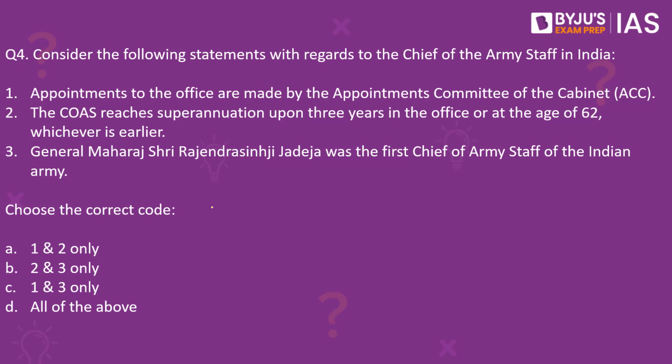Second, the COAS, that is the Chief of the Army Staff, reaches superannuation upon 3 years in the office or at the age of 62, whichever is earlier. Third, General Maharaj Shri Rajendra Singh Ji Jadeja was the first Chief of Army Staff of the Indian Army. Which of these given statements is or are correct? The correct answer here is D. All these three given statements about the post of the Chief of Army Staff in India are correct.